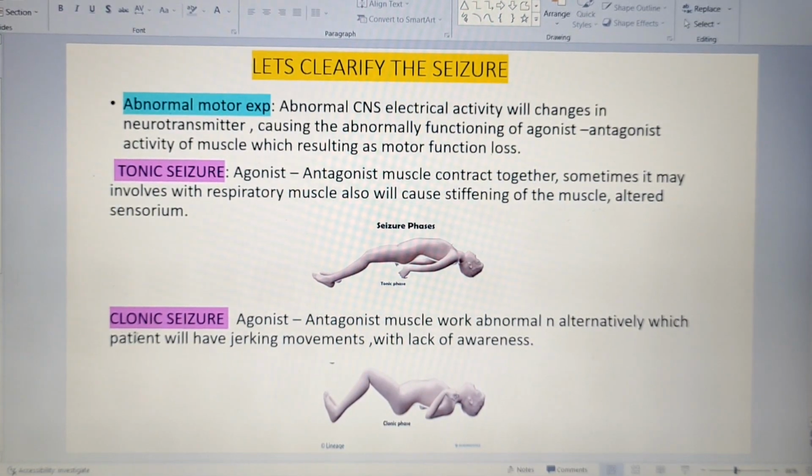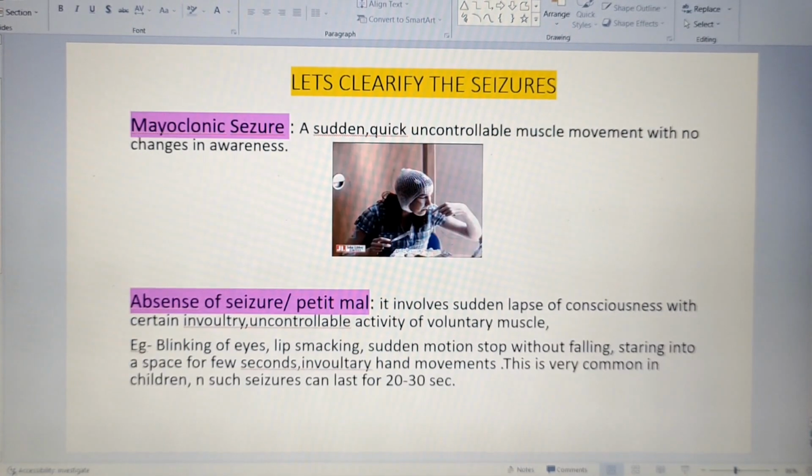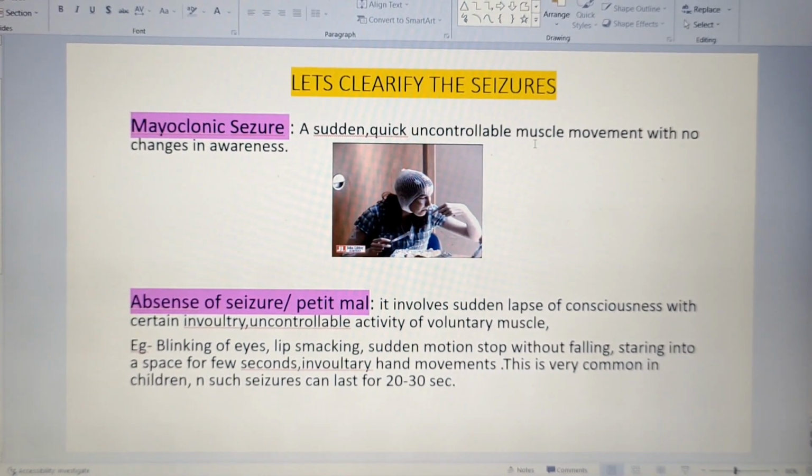In clonic seizure there will be a lack of awareness, and in myoclonic seizure there will be no change of awareness, but sudden and quick uncontrollable muscle movement will be there. That is why we call it myoclonic. Clear?